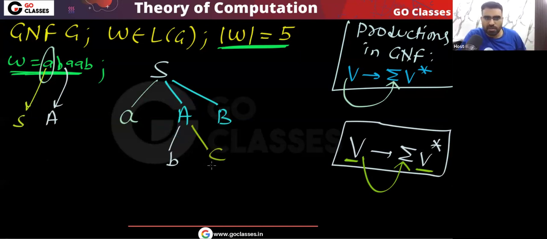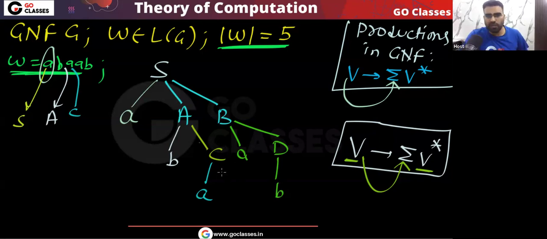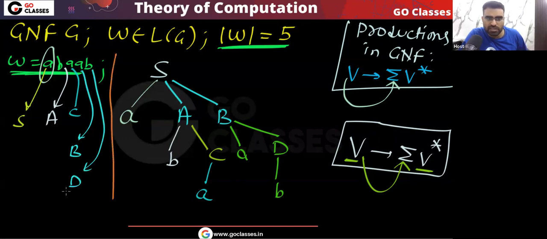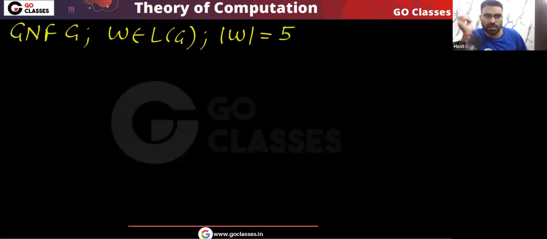Now again, this C will give you a terminal symbol. Then this B will also give you a terminal symbol, and then it can go somewhere else and give you another terminal symbol. Are you getting my point? One very interesting thing you can notice here: this A is given by B, and this B is given by D. Every internal node is giving you one terminal symbol. Can you make this observation?